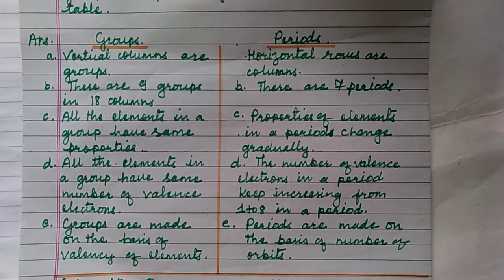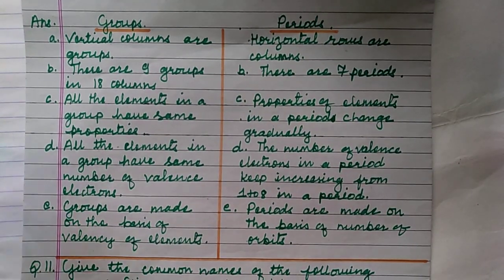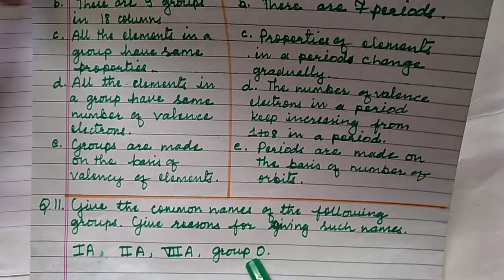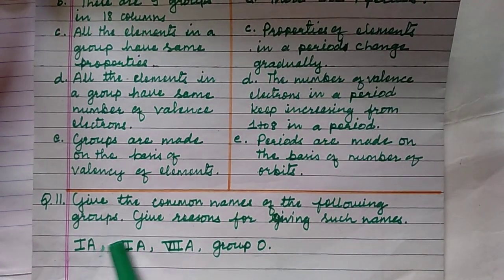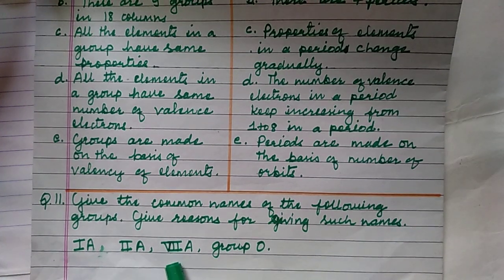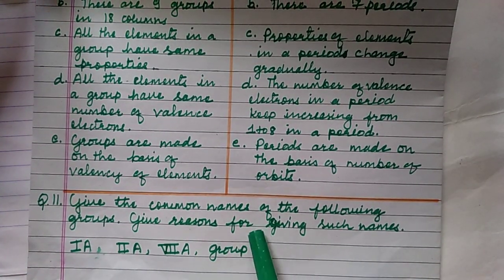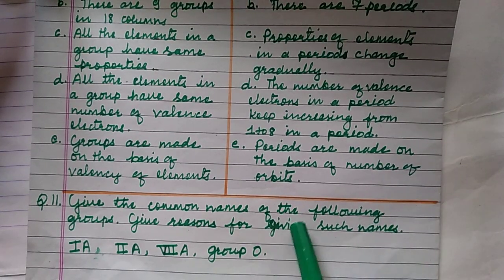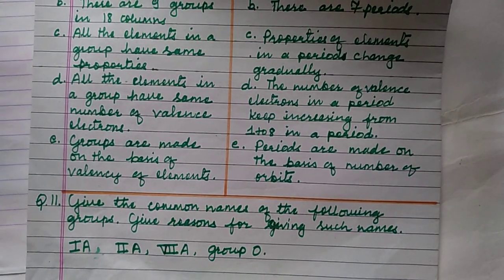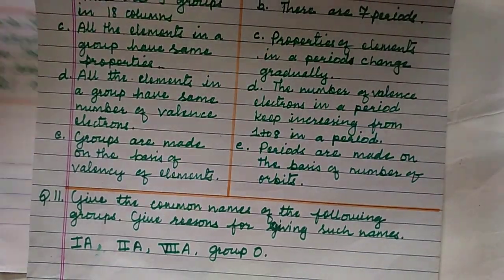Now the next question is: give the common names of the following groups: 1A, 2A, 7A, group 0. What are the common names of these groups? And give reasons for giving such names. Okay, what is the reason for giving such names? So we are going to see here.